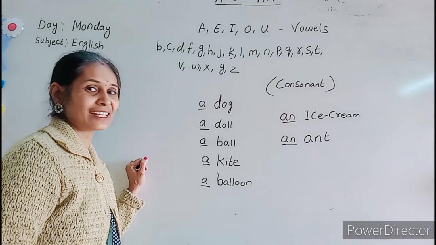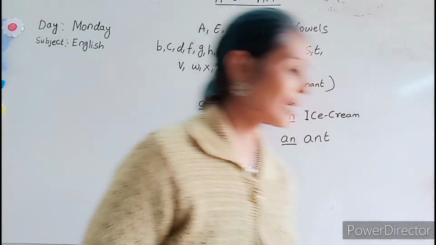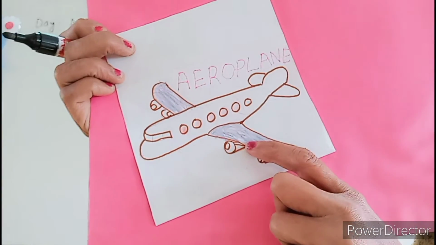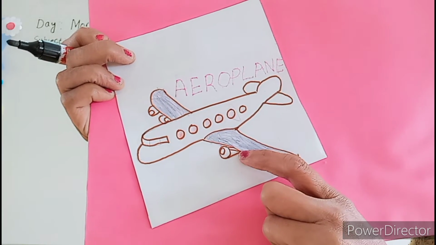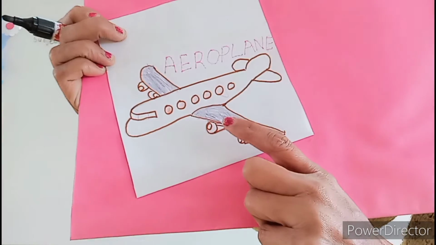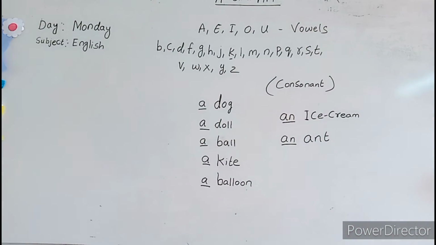Yes, dear kids? I think you had understood. Now one more example I am going to show you. Now tell me, what is this? This is an aeroplane. Why we will insert an here, beta? Because this is a vowel sound. A is a vowel sound. Okay.